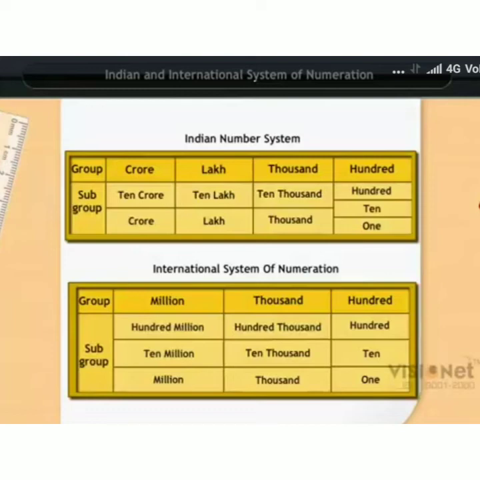In the Indian number system we have the lakh period: lakh, 10 lakh, but we don't have lakh in the international number system. Instead of that we have million, 10 million, 100 million. In the Indian number system we have the crore period: crore, 10 crore. This is only for comparison up to 9 digits.